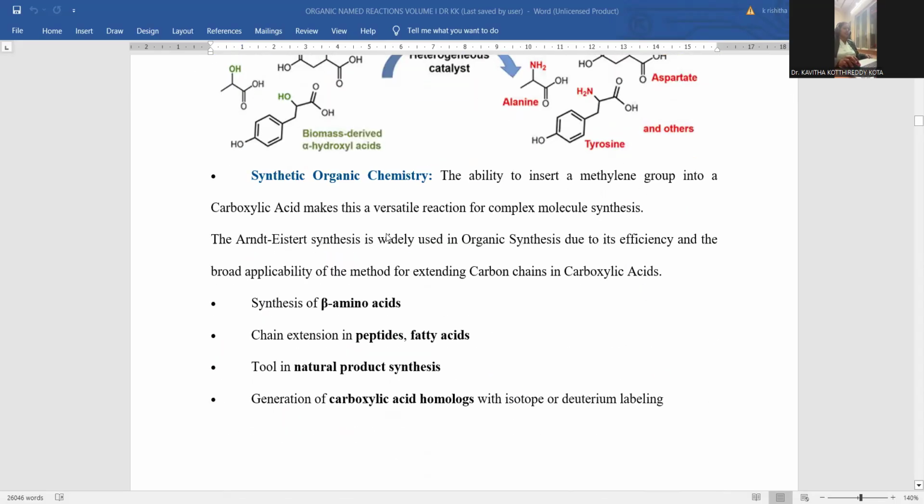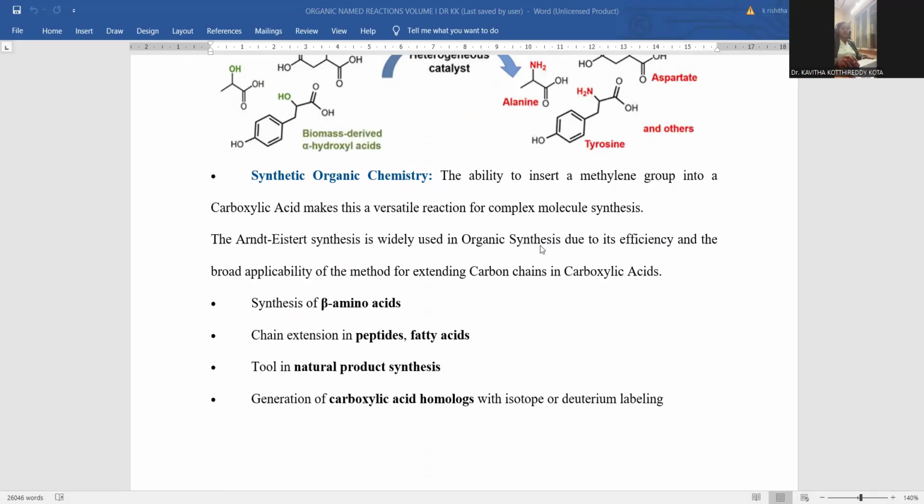So this is the way applications are discussed in synthetic organic chemistry. Obviously, among multiple reactions, carboxylic acid is highly reactive in nature. Moreover, multiple derivatives you can synthesize by starting with carboxylic acid, so it's very convenient to take this carboxylic acid starting material as a research objective in the field of research and academia as well. That's the reason why Arndt-Eistert synthesis relates only with carboxylic acid. Obviously, it will be a more outstanding phenomenon in synthetic organic chemistry.